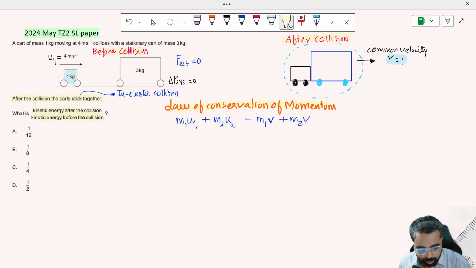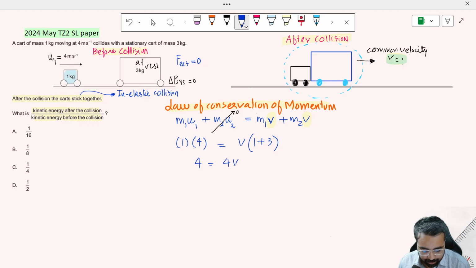So the momentum of the first cart plus the momentum of the second cart. Do you see that I'm not writing v1 and v2, because these two are moving with the same velocity as a system, and secondly, this is 0 because it was at rest. So if we plug in the values, which is so simple, 1 times 4 is equal to v times (1 plus 3). Okay, so 4 is equal to 4v, and that gives us the common velocity of 1 meter per second. This is the speed of these two cars.